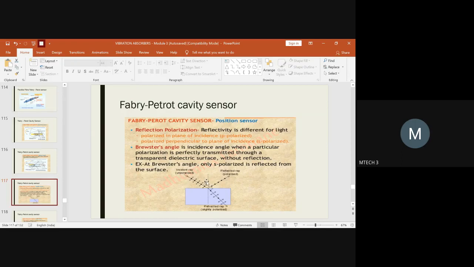So this particular angle is called Brewster's angle. This happens only on a dielectric surface, and at Brewster's angle it will always be partially polarized and not fully polarized. So the angle between the slightly polarized and the polarized will be 90 degrees. This phenomenon you should understand to see how the light rays get reflected.